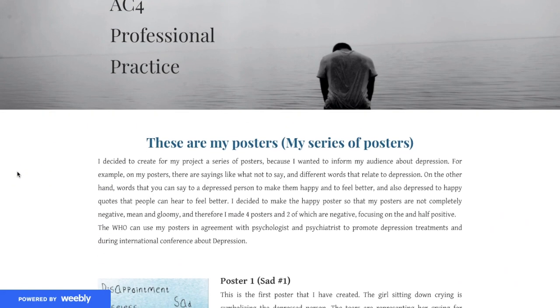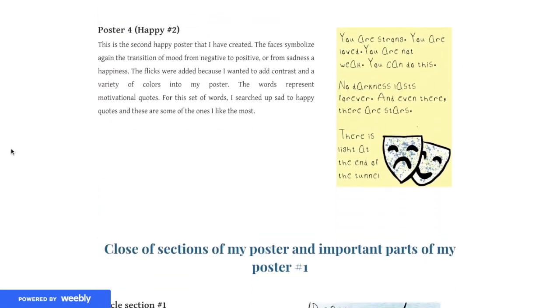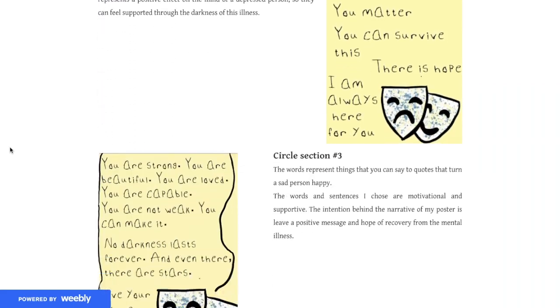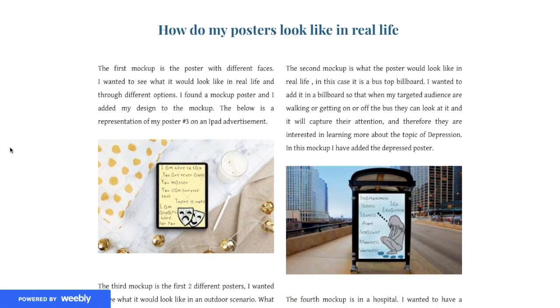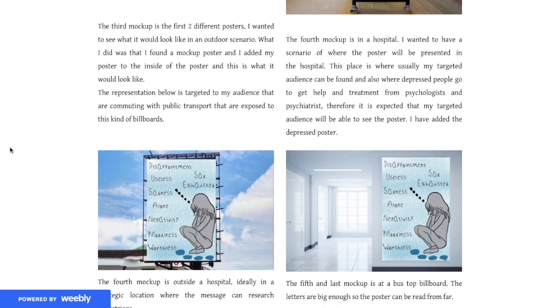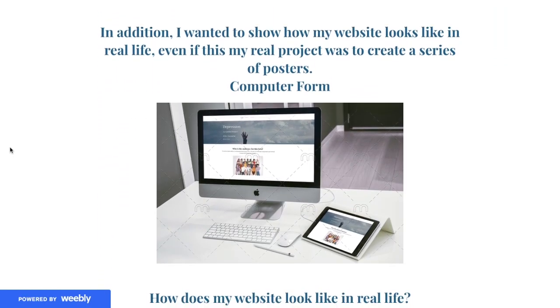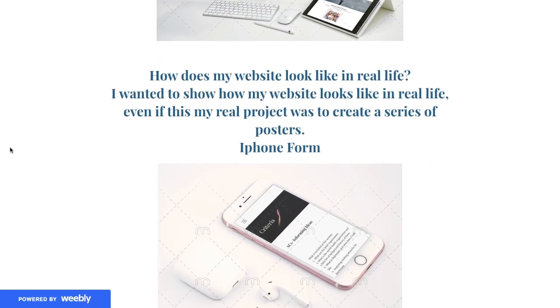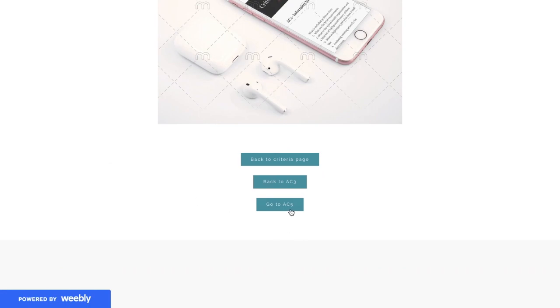AC4 is professional practice. So I have my posters, analyzing them, and closer sections explaining those as well, and the same thing for the other posters. This part of my project was actually my favorite because I got to see how my posters look in real life. These are also called mock-ups. I made these mock-ups in a media modifier and analyzed them. I also showed what my website looks like on a computer, on an iPad, and on a phone.